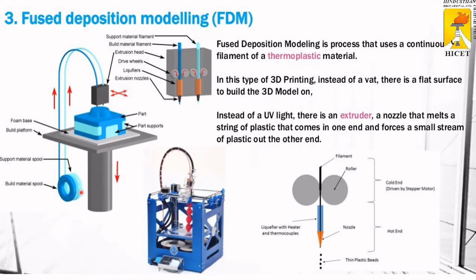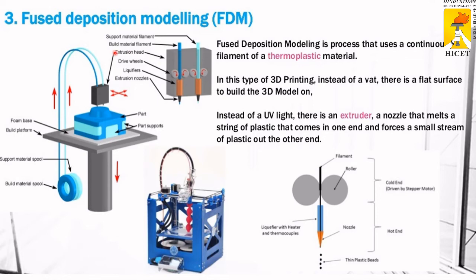On the build material spool, we have a number of colors. The colored roll is fed to the nozzle, which melts the plastic material and lays it down in layers. The nozzle temperature varies based on the material. Mostly they use polylactic acid material, which is one kind of plastic material. There are two different colors: one is support material and one is build material. We can change it. If I do not need support material, I can directly make the support in the build material, which is possible.